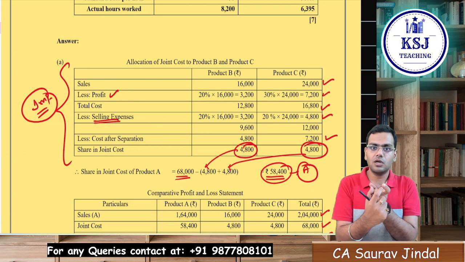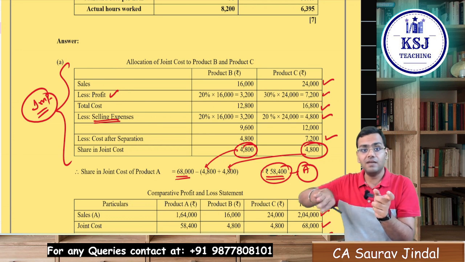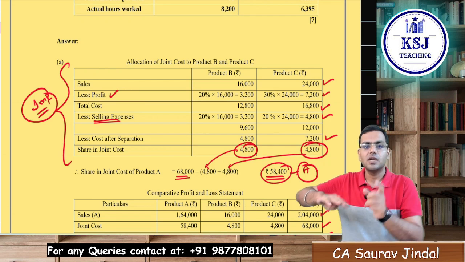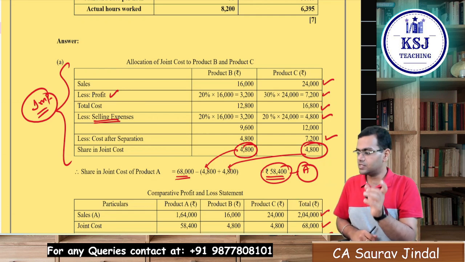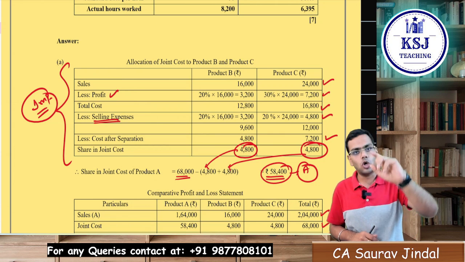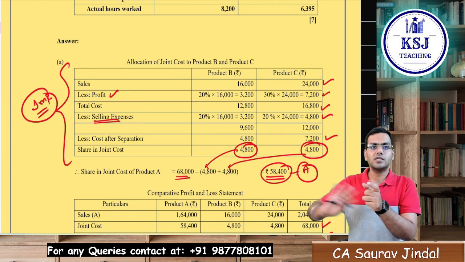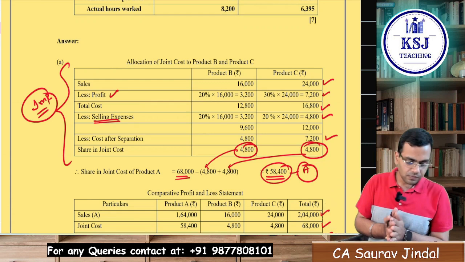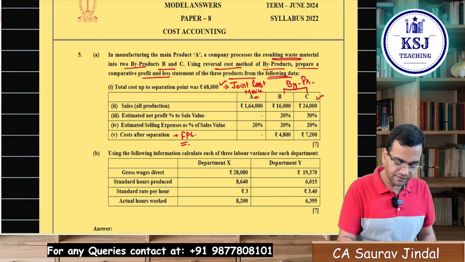Out of that total cost, you separate the individual costs, the selling expenses and the further processing cost. Whatever is left is your share in the joint cost, right? The remaining is out of the joint cost only. Clear? Okay, so this is question number 5, A part.